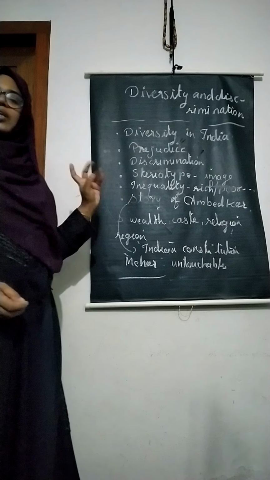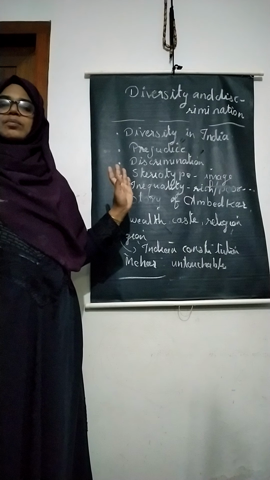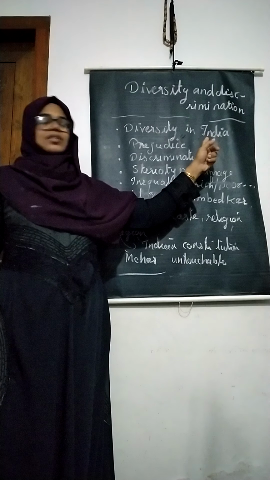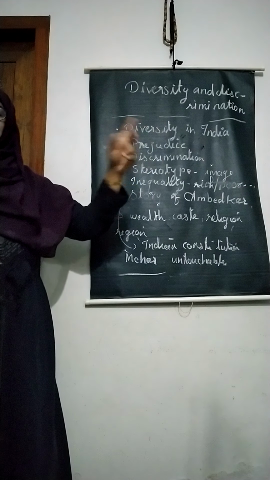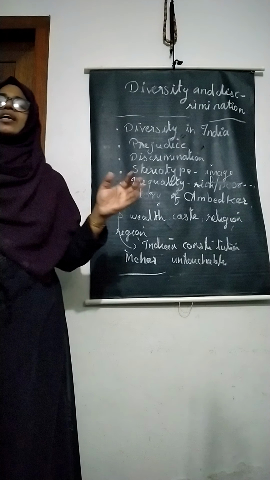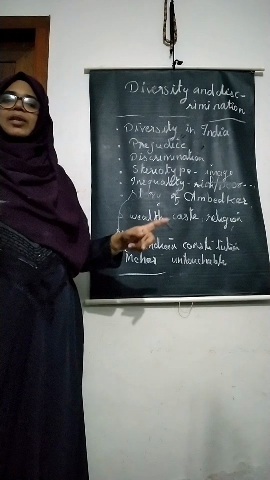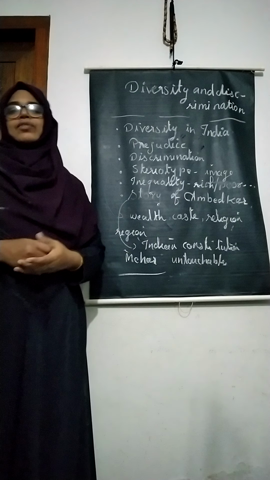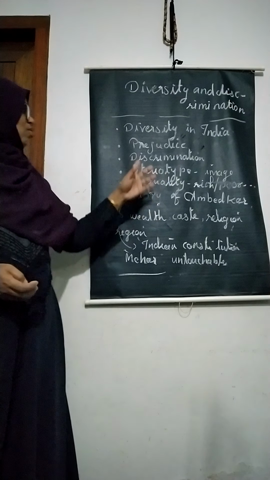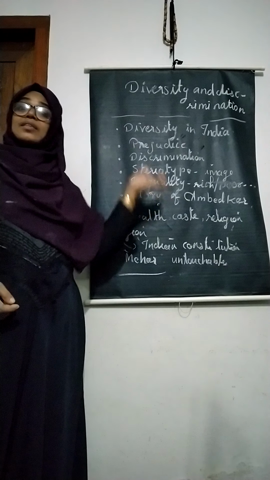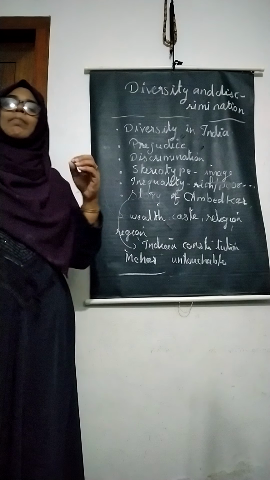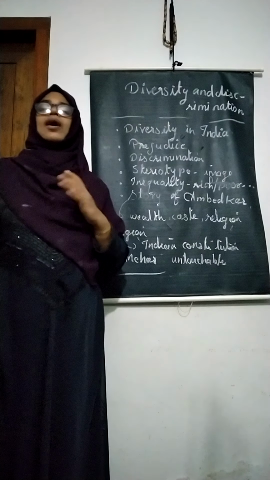So let's conclude this lesson. If you have any doubt, you can ask me later. Which are the areas? Diversities in India, many diversities. And prejudice is the foreseeing of other people, without any clear-cut idea. And what is discrimination? That is classification of the people into various classes. That's called discrimination.